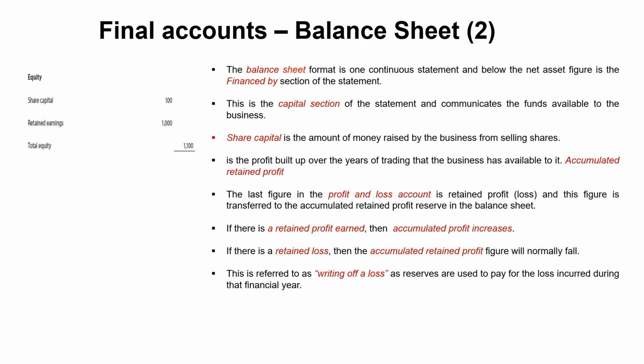Now, the pointer to make is accumulated retained profit. It will go up if you made a profit for that year, which is transferred from the profit and loss account. What most businesses tend to do, if you heard the phrase writing off a loss, is use their reserves. If you've made a loss for a year, that loss has to be covered, has to be dealt with. The easiest way is you just reduce your accumulated retained profit figure.